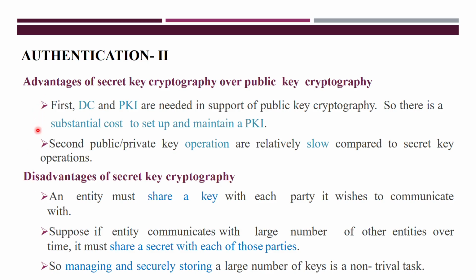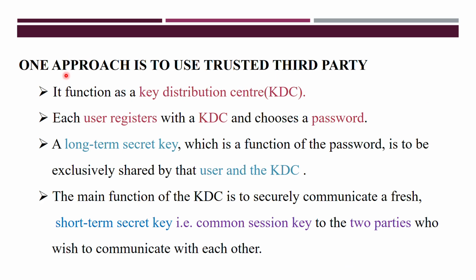So these are some of the disadvantages of public key cryptography. Now, how will we overcome these issues? For that, one approach is to use a trusted third party, which you call a key distribution center. What is the work of the key distribution center? It has to maintain the keys of all the entities, and distribute different types of keys to each entity based on their requirements. For that, the users who want keys first have to register here.